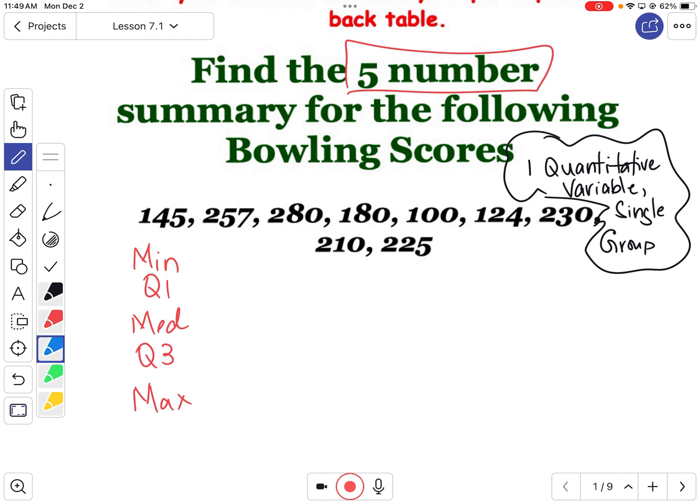If we jot those down, my minimum was 100. My first quartile was 134.5. And it seems like they're not very consistent. Yeah, I agree. This person was struggling. Then 210, 243.5, and 280.